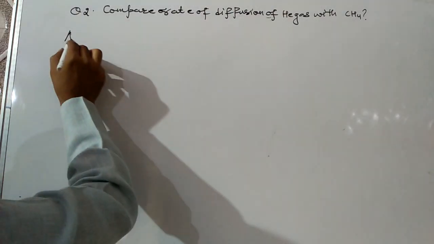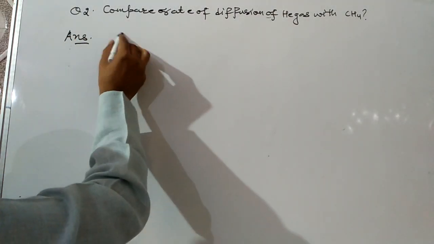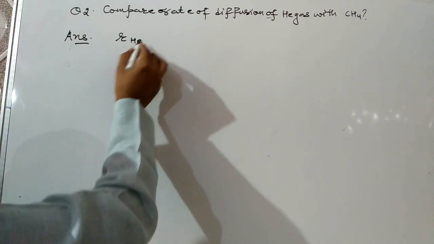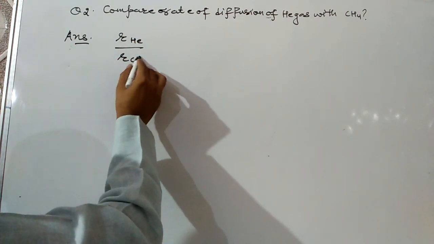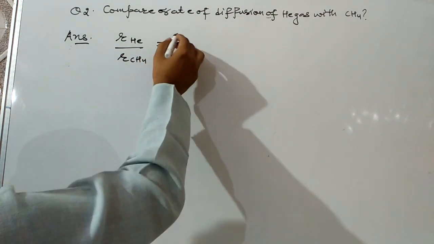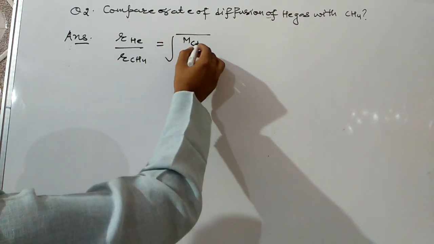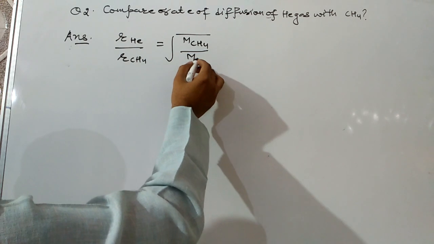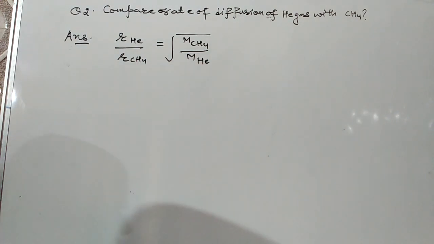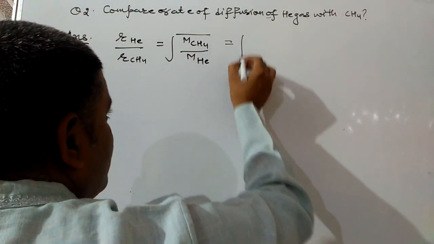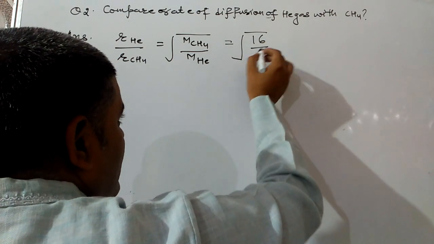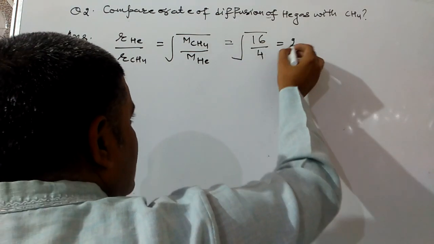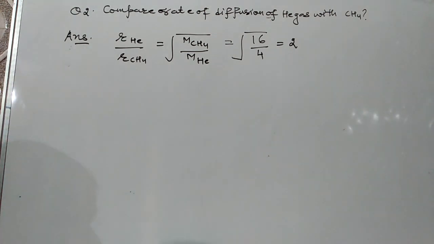Here we can apply the formula: rate of diffusion of helium upon rate of diffusion of methane is equal to the square root of molecular mass of methane upon molecular mass of helium. Putting in the values, molecular mass of methane is 16 and molecular mass of helium is 4, so that comes out to be 2. The ratio will be 2:1, or we can say helium will diffuse at 2 times the rate of diffusion of methane.